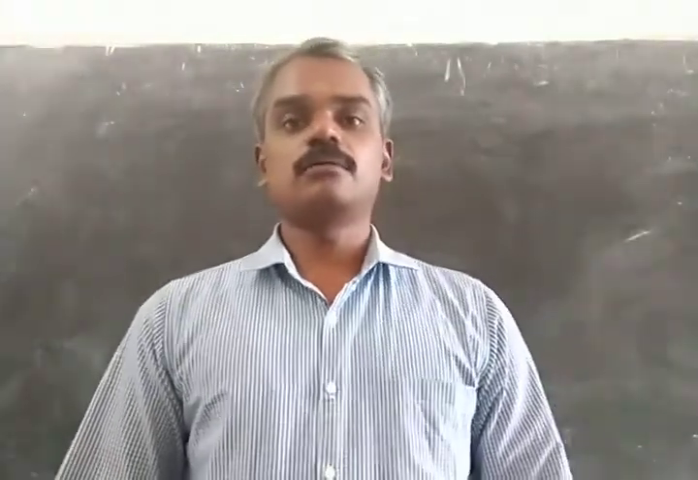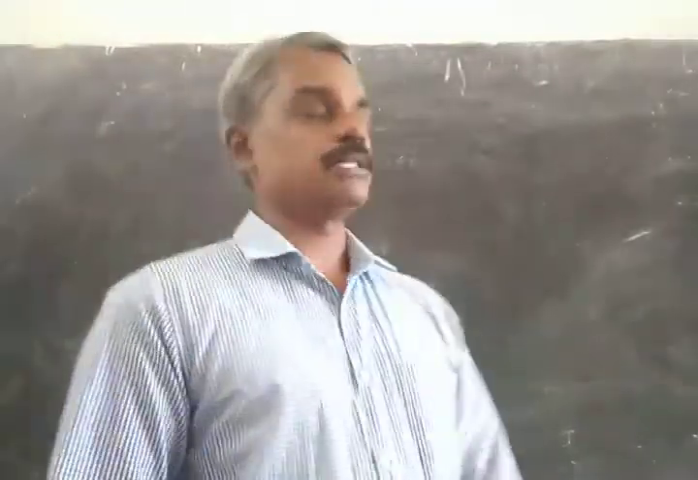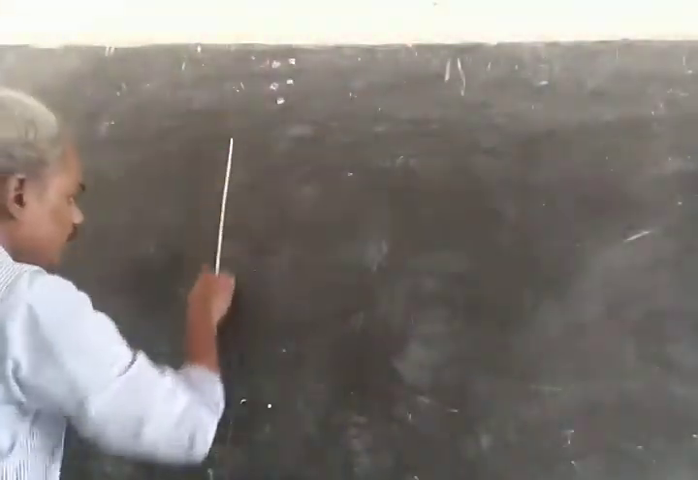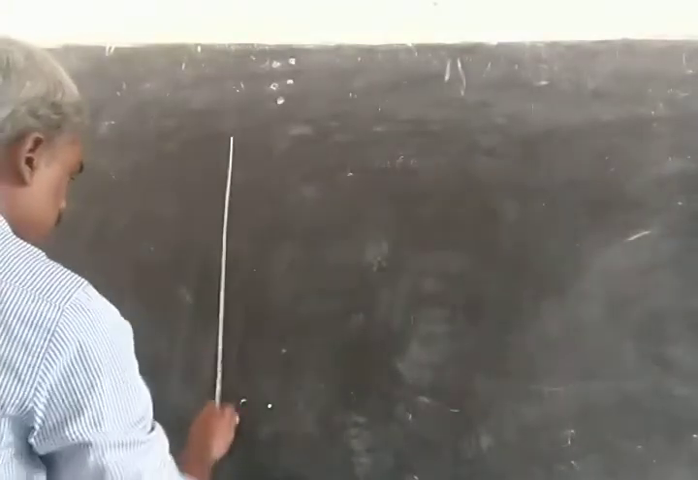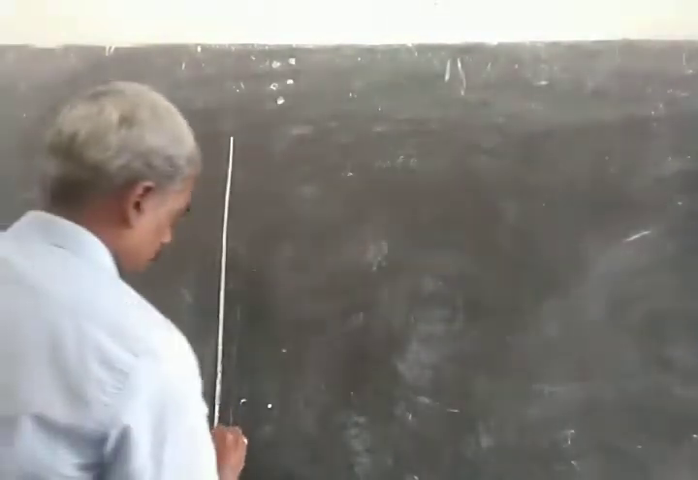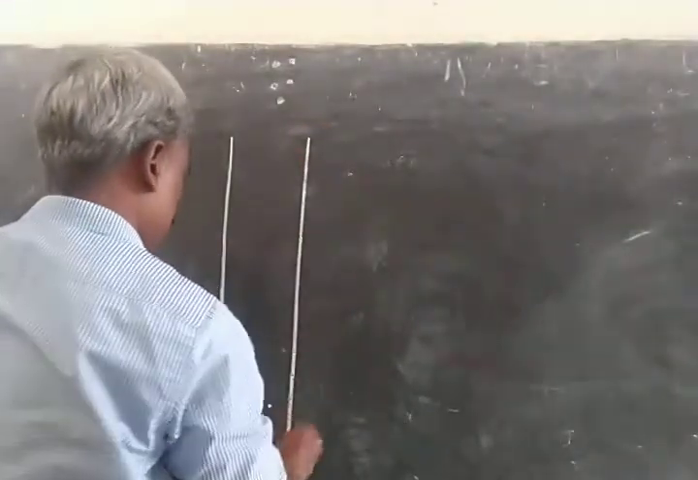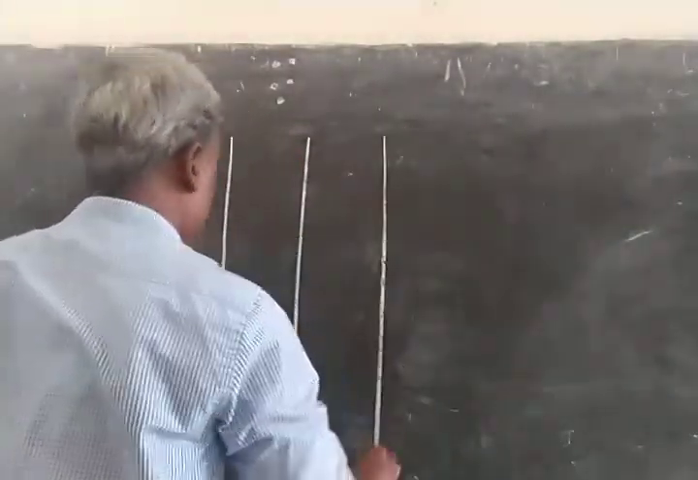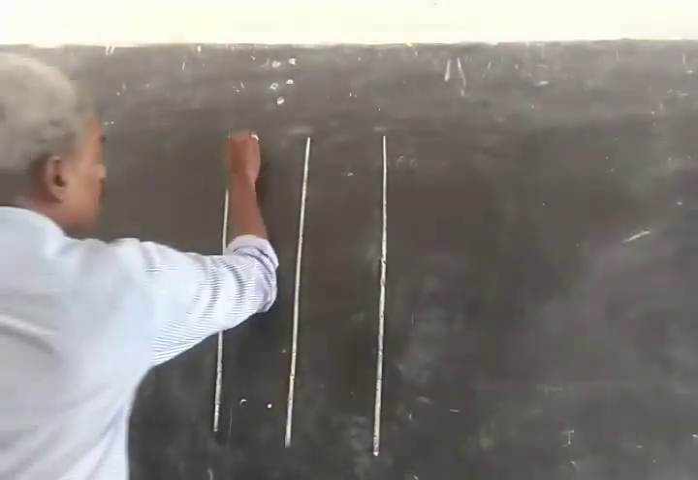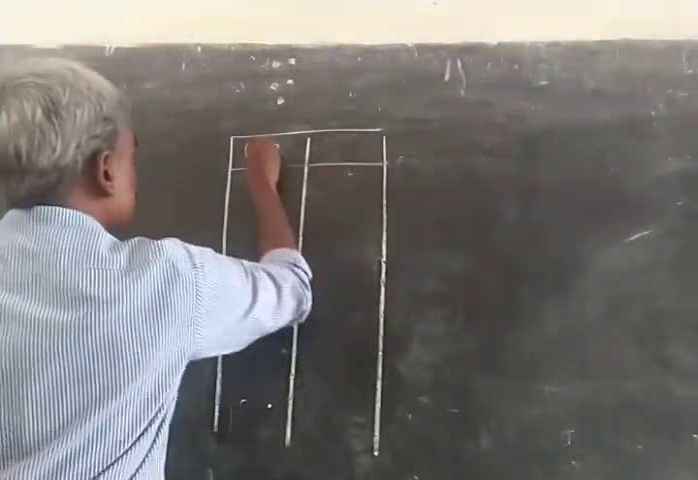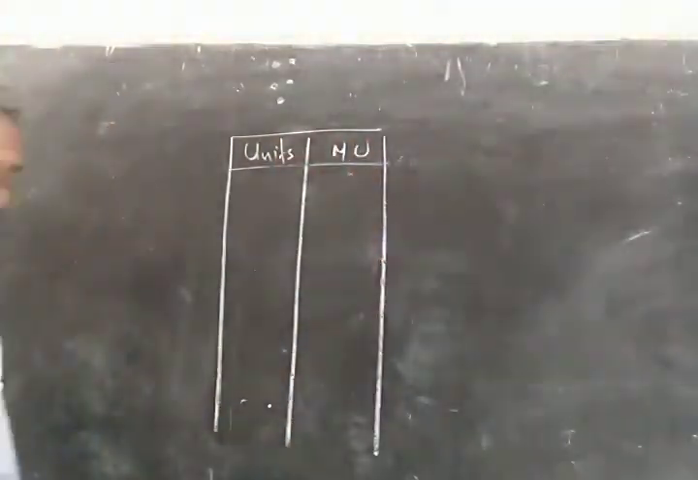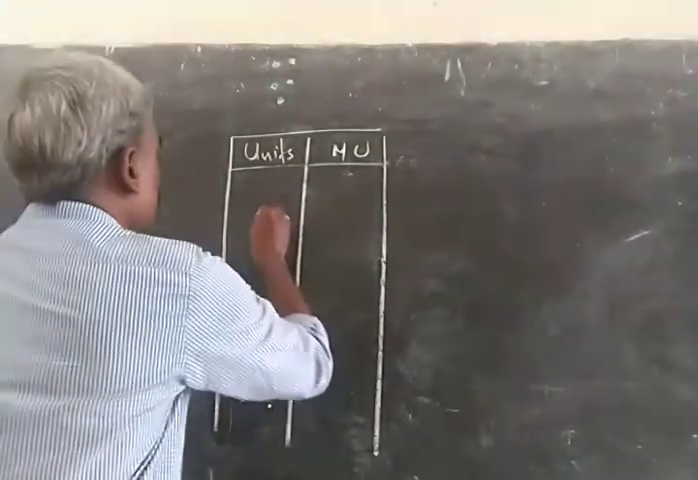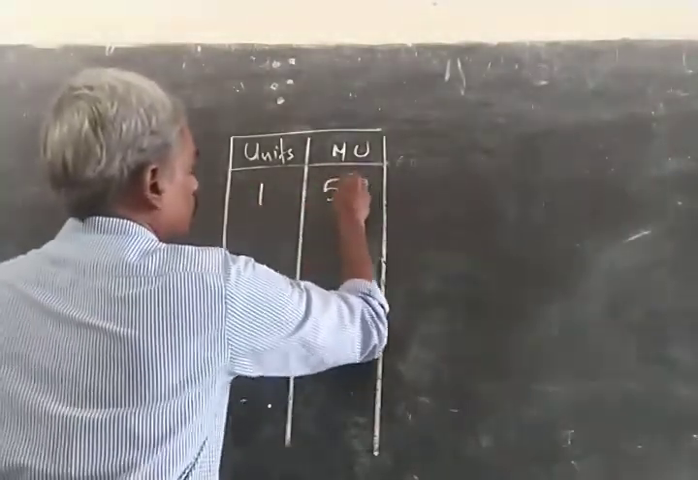Okay, so we can present it in a table as follows. We have two columns here. The first column represents units. The second column represents marginal utility. Okay, so the first unit gives you 500 units.